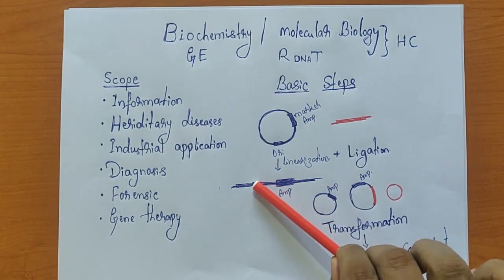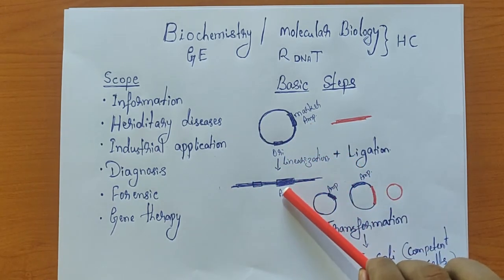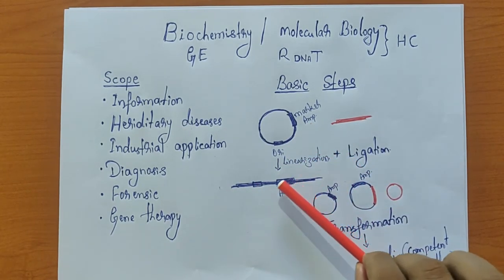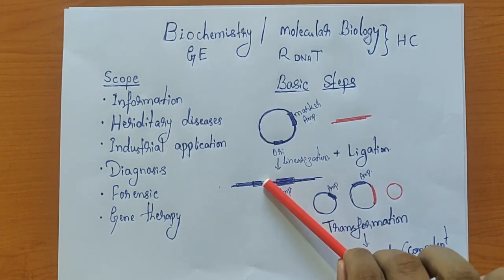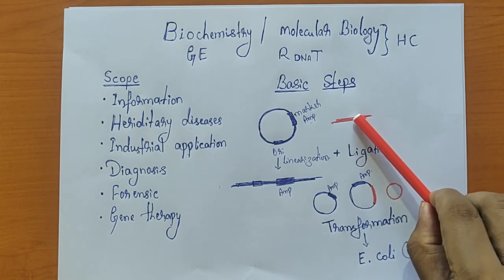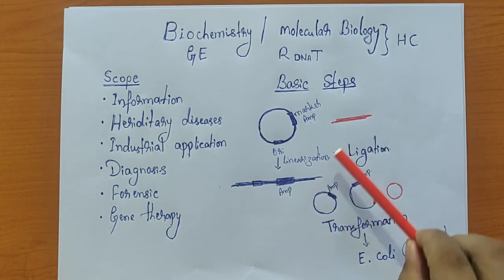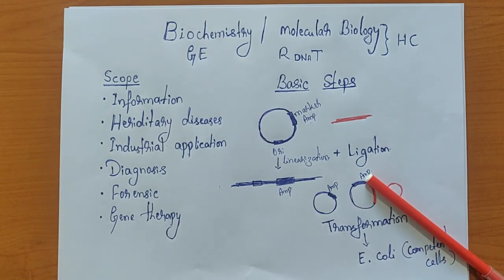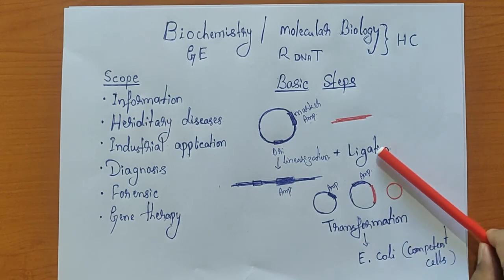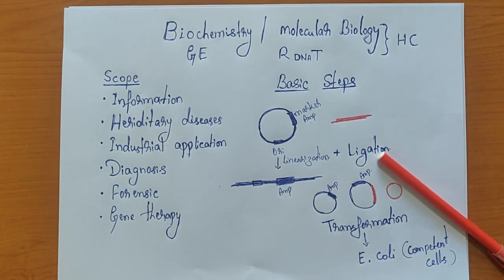So now here is the origin of replication and here is the ampicillin resistant gene. Once we have linearized this particular DNA, we take this DNA and mix it with the DNA of our choice. Then we try to do what is known as stitching. We try to join them together. That particular process is called ligation, and even the ligation is carried out by an enzyme. We call this the ligase enzyme.